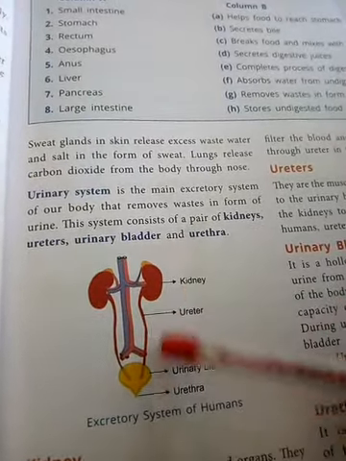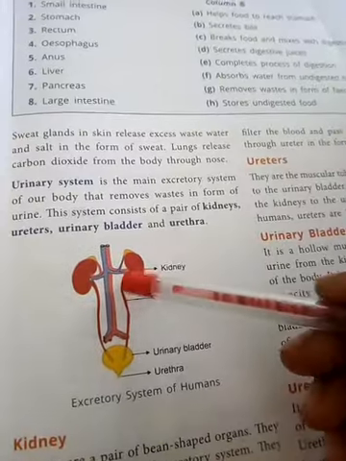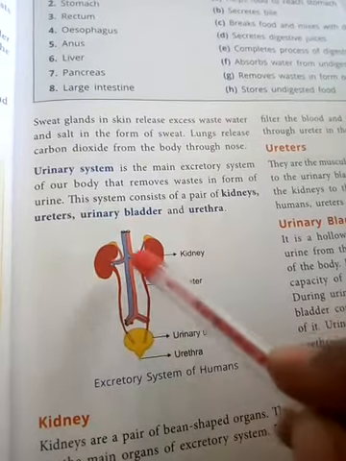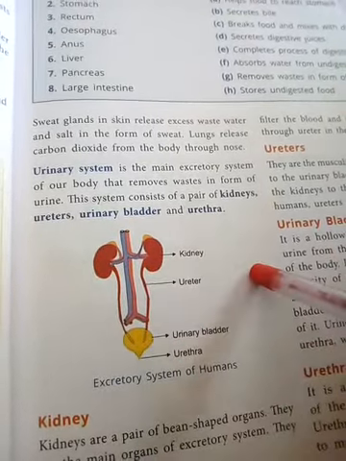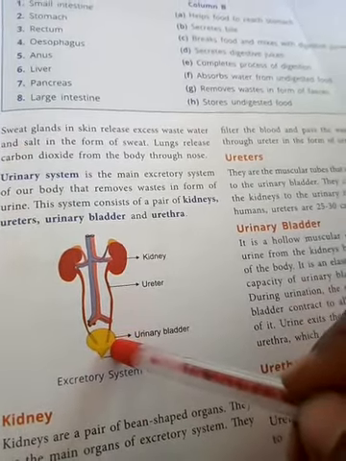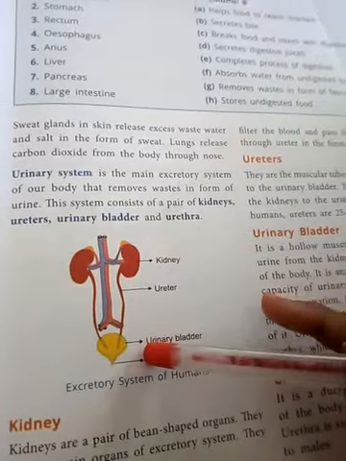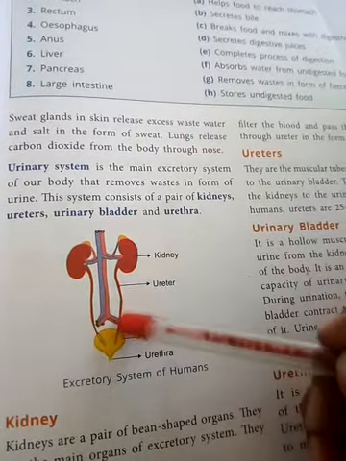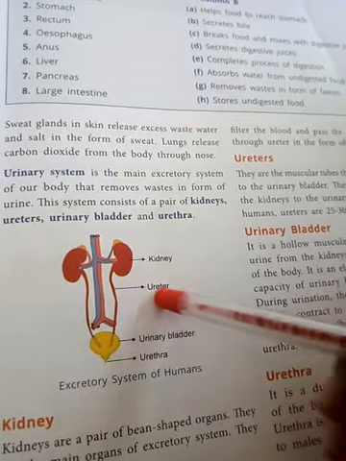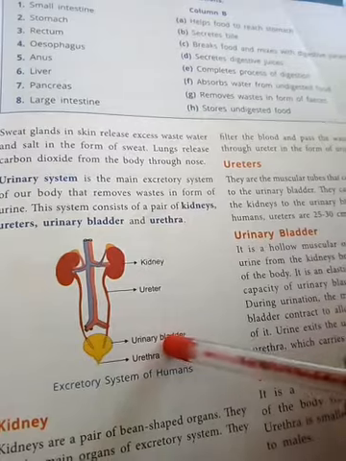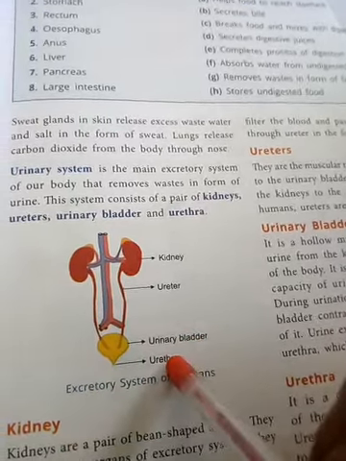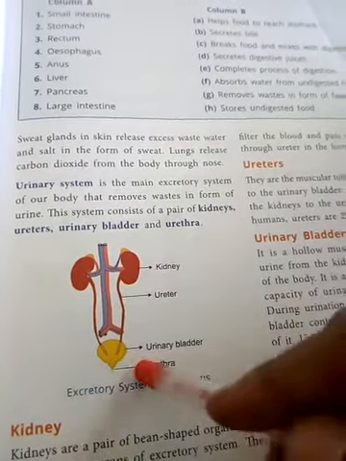In this urinary system, this red color part is the kidney. In our body two kidneys are present. This is the ureter, a muscular tube. I will explain it one by one. This is the kidney, this is the ureter, this yellow part is the urinary bladder, and this last part is the urethra. We discuss it one by one.